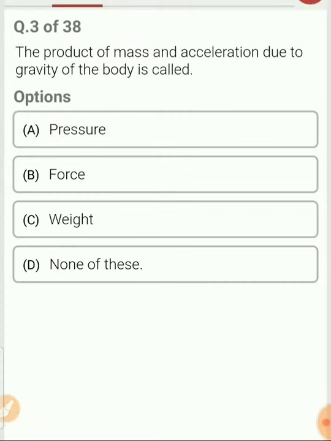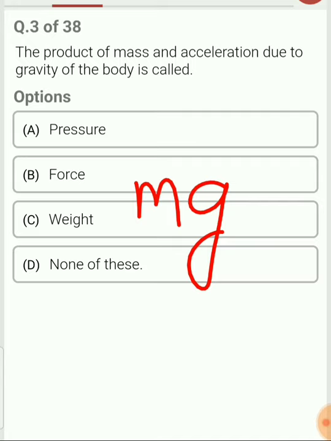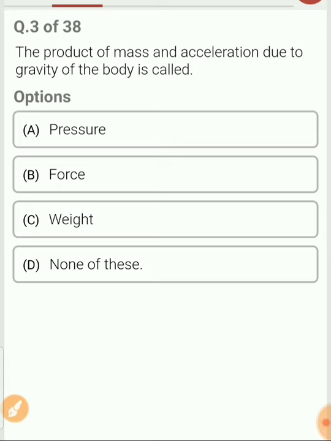Question 3. The product of mass and acceleration due to gravity of a body is called as. We know that the product of mass and acceleration due to gravity can be written as m g. So this is the formula for the weight of any body. So weight is equal to what? Mass into gravitational acceleration. So the answer for question number 3 is option C.